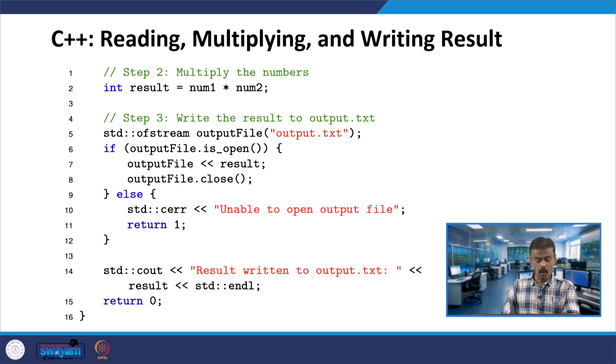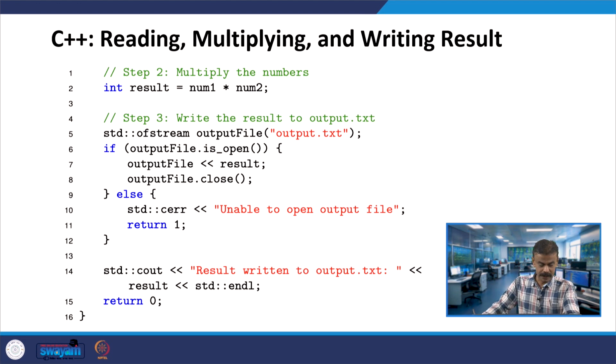Now ofstream, the output file stream, we are going to write it. Output file is an object and ofstream is the class, and it is handling output.txt. When it invokes open, if you are able to open, you write the result, which is number 1 into number 2, and then close the file. Otherwise, if you are not able to open the file output.txt, it will throw the error, cerr: unable to open the output file.